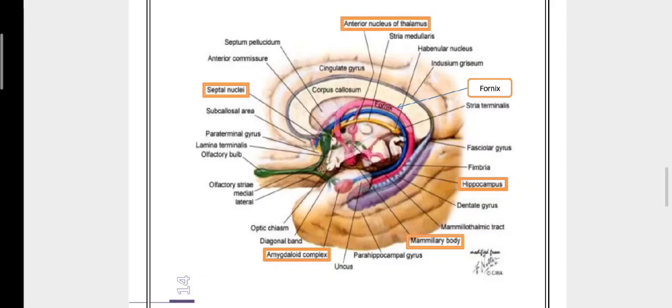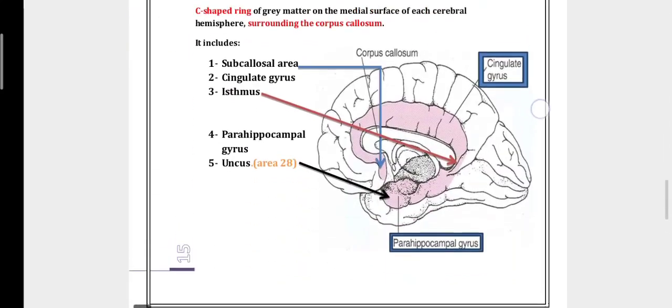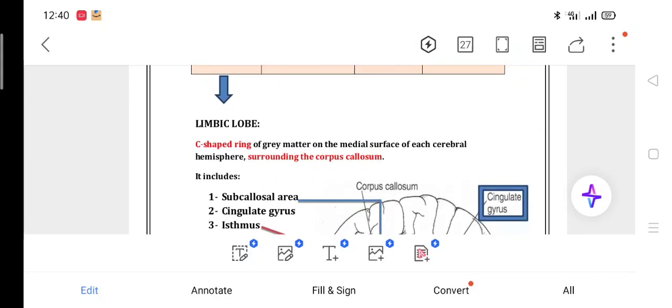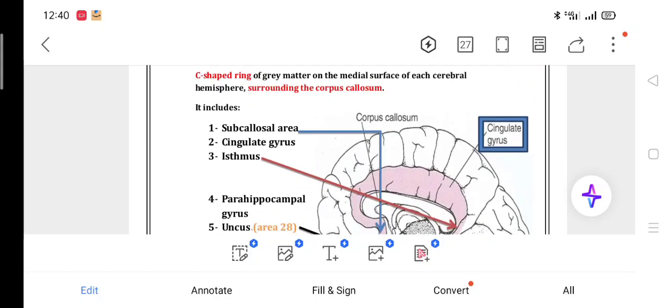From the hippocampus, the fornix goes to the mammillary bodies, then the mammillothalamic fibers go to the thalamus, to the cingulate gyrus, and the cingulohippocampal fibers return to the hippocampus. This is the circulation.